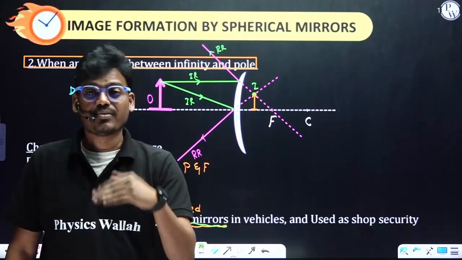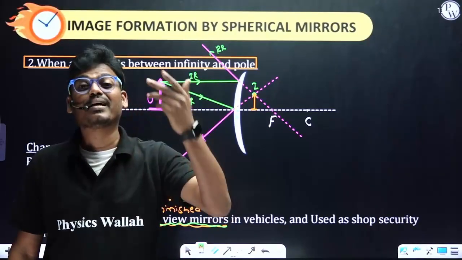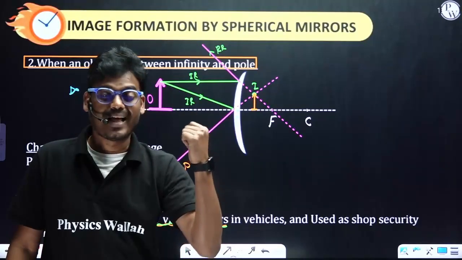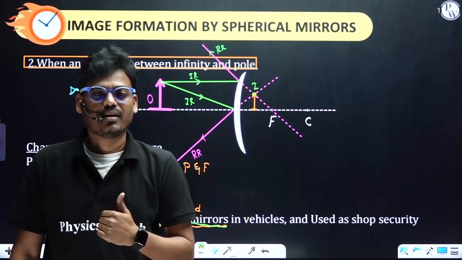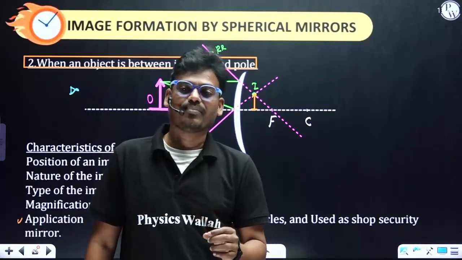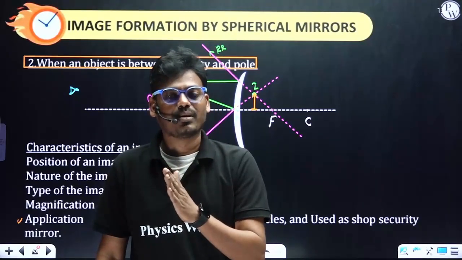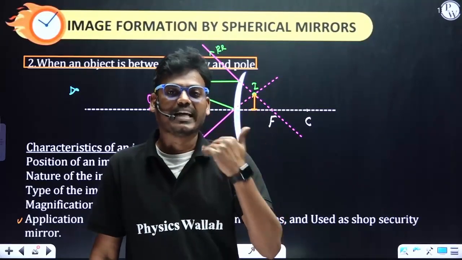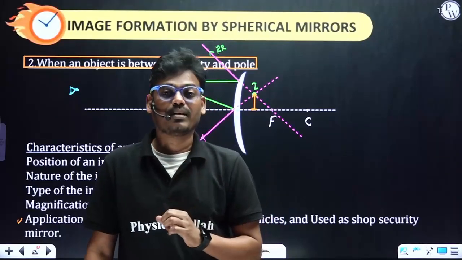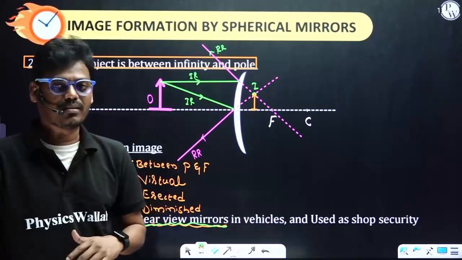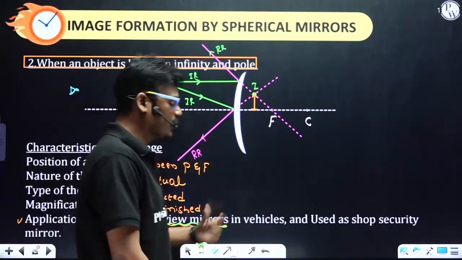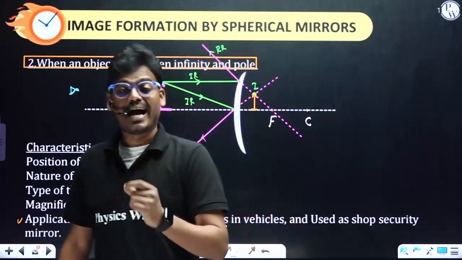A concave mirror produces a virtual image that is bigger than the size of the object, that is a magnified virtual image. But in the case of a convex mirror, the virtual image is diminished, the size of the image compared to the size of the object is very small. So this is the difference between the virtual image formed by a concave mirror and a convex mirror.